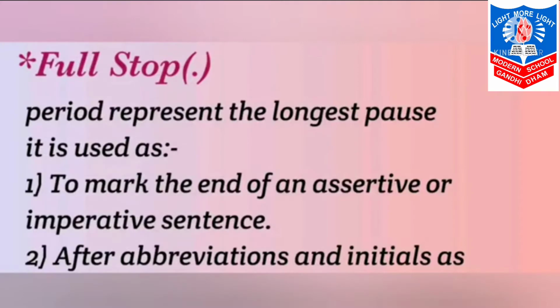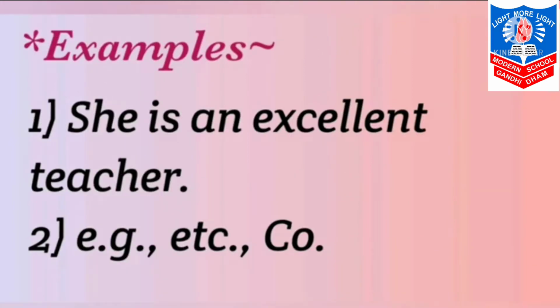First we are starting with full stop. Period represents the longest pause. It is used to mark the end of an assertive or imperative sentence. Okay. Then next, after abbreviations and initials. As you can take example, she is an excellent teacher. Full stop. Second example, etc. full stop, Co. full stop, कंपनी के लिए भी यूज़ करते हैं हम शॉर्ट फॉर्म. So after Co. there is a full stop.